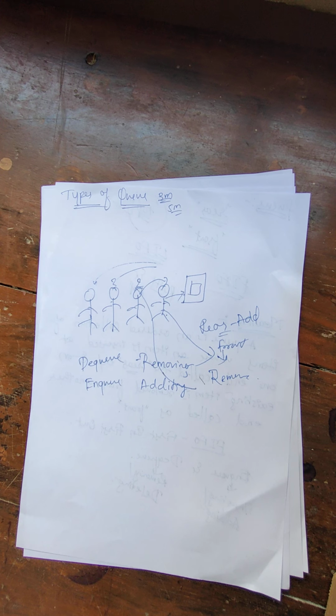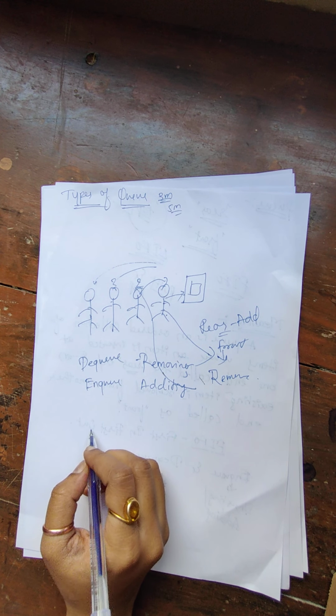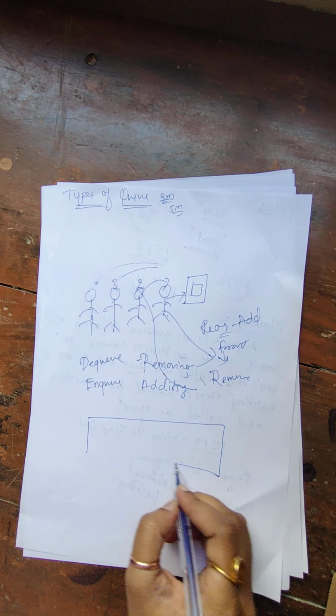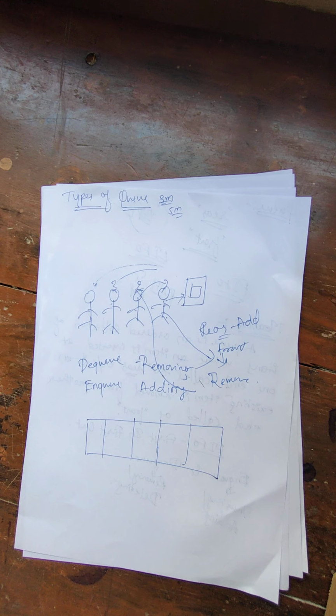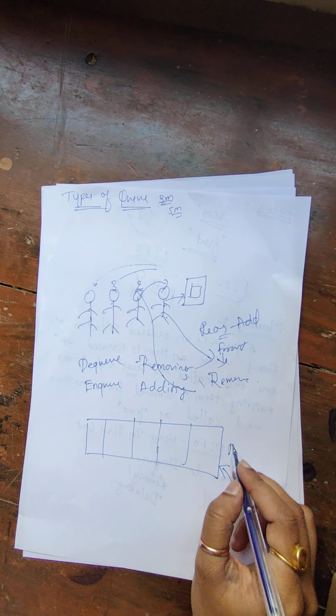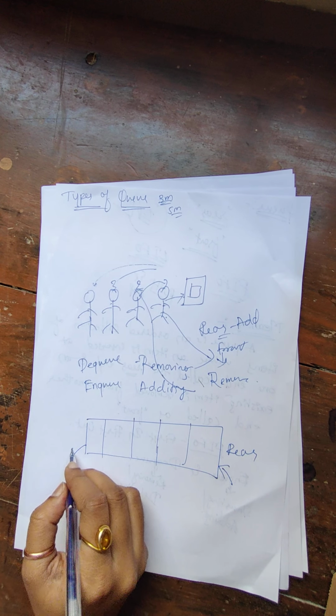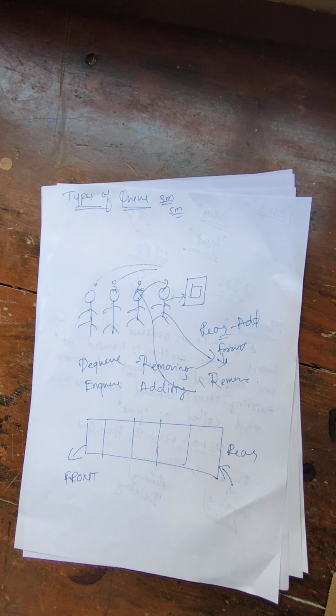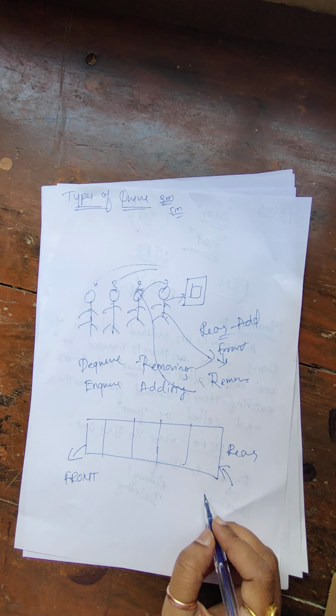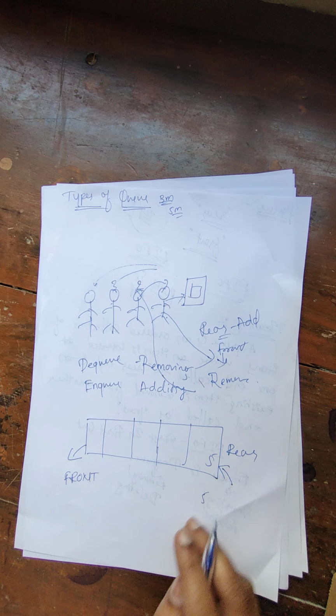Fine. So how are the elements added? Imagine we have taken one queue. The element we want to add will be added from the back, this is your rear end, and removed from your front. Suppose I add the first element as 5. It will be added here.